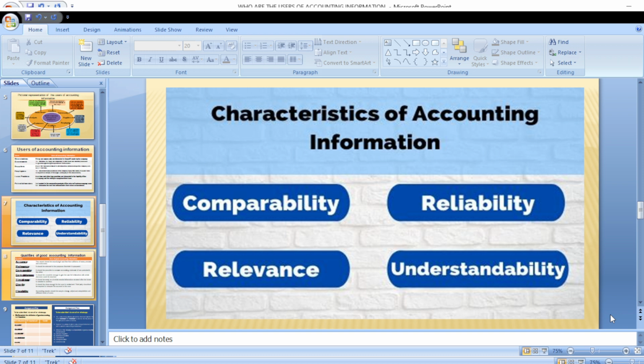Then another thing is understandability. Accounting reports are expected to be understandable. When you pick up the report, you may not need a third party to explain what it is to you. Once you pick up the report, you should know, oh, this is the profit of the year, this is how much goods they have sold, these are the assets, these are the liabilities. All these should be put in simple and clear English terms, such that anybody reading the report would be able to follow through on the report without any ambiguous words.